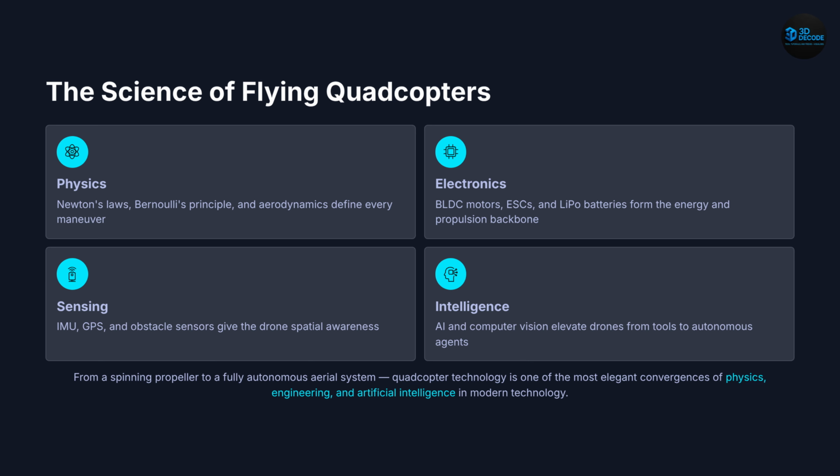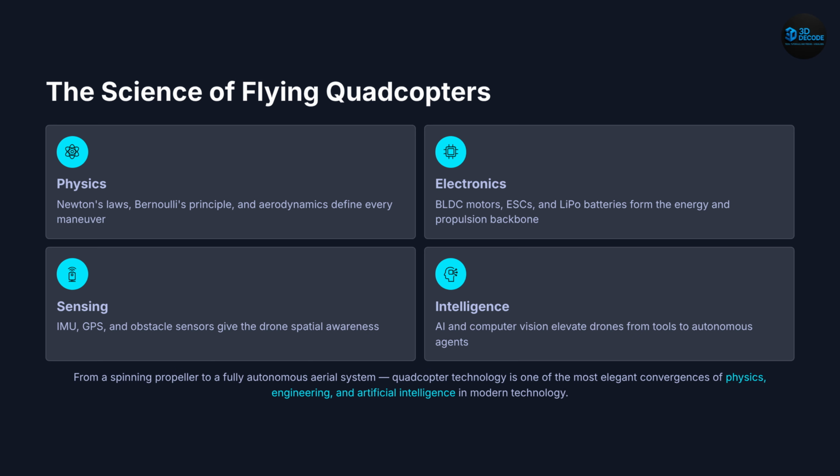Next, the science behind flying quadcopters. At its core, quadcopter technology represents a perfect convergence of physics, electronics, sensing, and artificial intelligence. Aerodynamics generates lift, electronics control propulsion, sensors provide spatial awareness, and AI enables autonomous decision-making. Every stable hover and every smooth maneuver is the result of thousands of calculations and corrections happening every second. Few technologies combine so many scientific disciplines into such a compact flying machine.